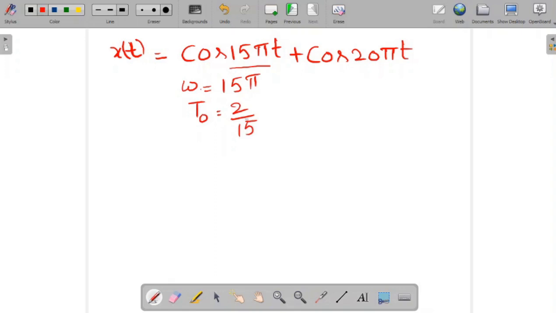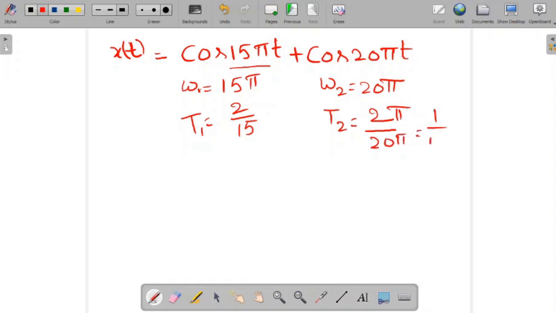Just now we solved this. Here I am taking omega 2, which is equal to 20 pi. T2 is equal to 2 pi divided by 20 pi, that means 1 by 10.